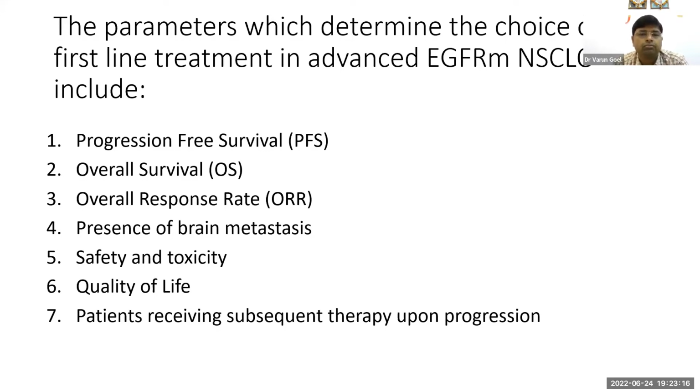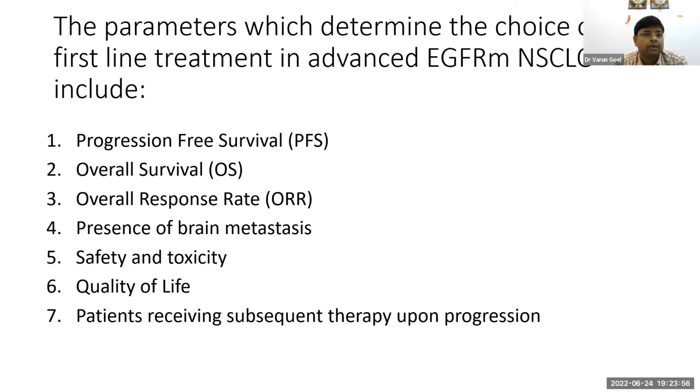Diving further into depth, we should consider what parameters to look at in a trial or study which determine the choice of first-line treatment in advanced EGFR mutation NSCLC. Out of these statistical analyses, PFS, OS, overall response rates, which is more important to us? It may depend on tumor burden and patient symptoms, and whether brain mets were there or not at presentation, or whether those brain mets patients are symptomatic or not.